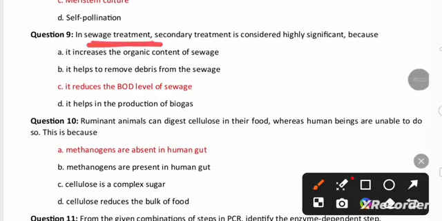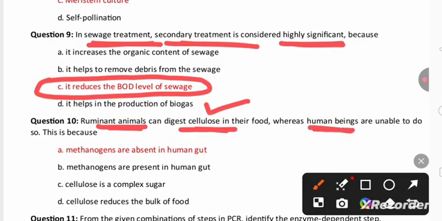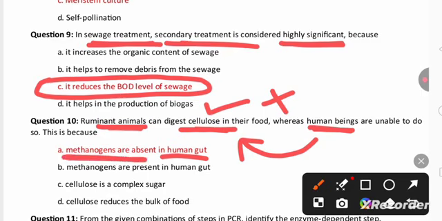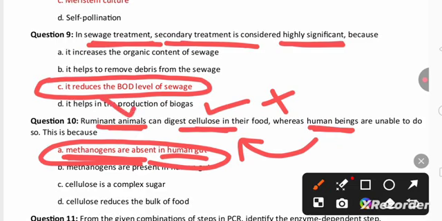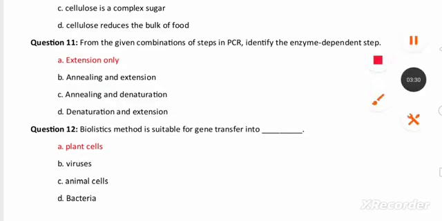In sewage treatment, secondary treatment is considered highly significant because it reduces biochemical oxygen demand of sewage. Then next question, ruminant animal can digest cellulose. Cellulose present in the grass, whereas human beings unable to digest cellulose. Human beings unable to digest cellulose because in human gut we cannot find methanobacterium or methanogen bacteria. Methanogen bacteria present in the ruminant animal that can helps in digesting cellulose and producing methane gas, which is used as biogas. In the next question, we can find that biotechnology question.